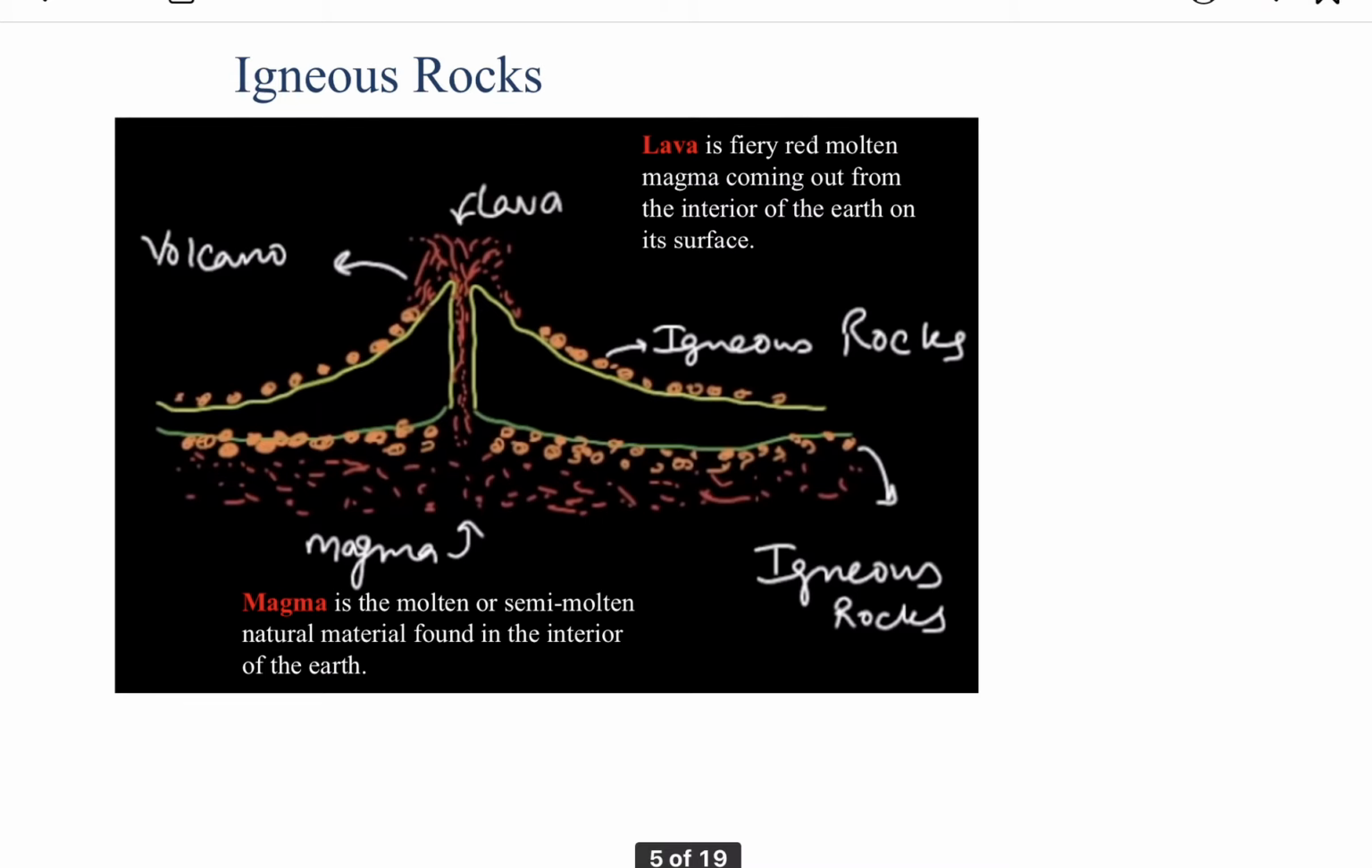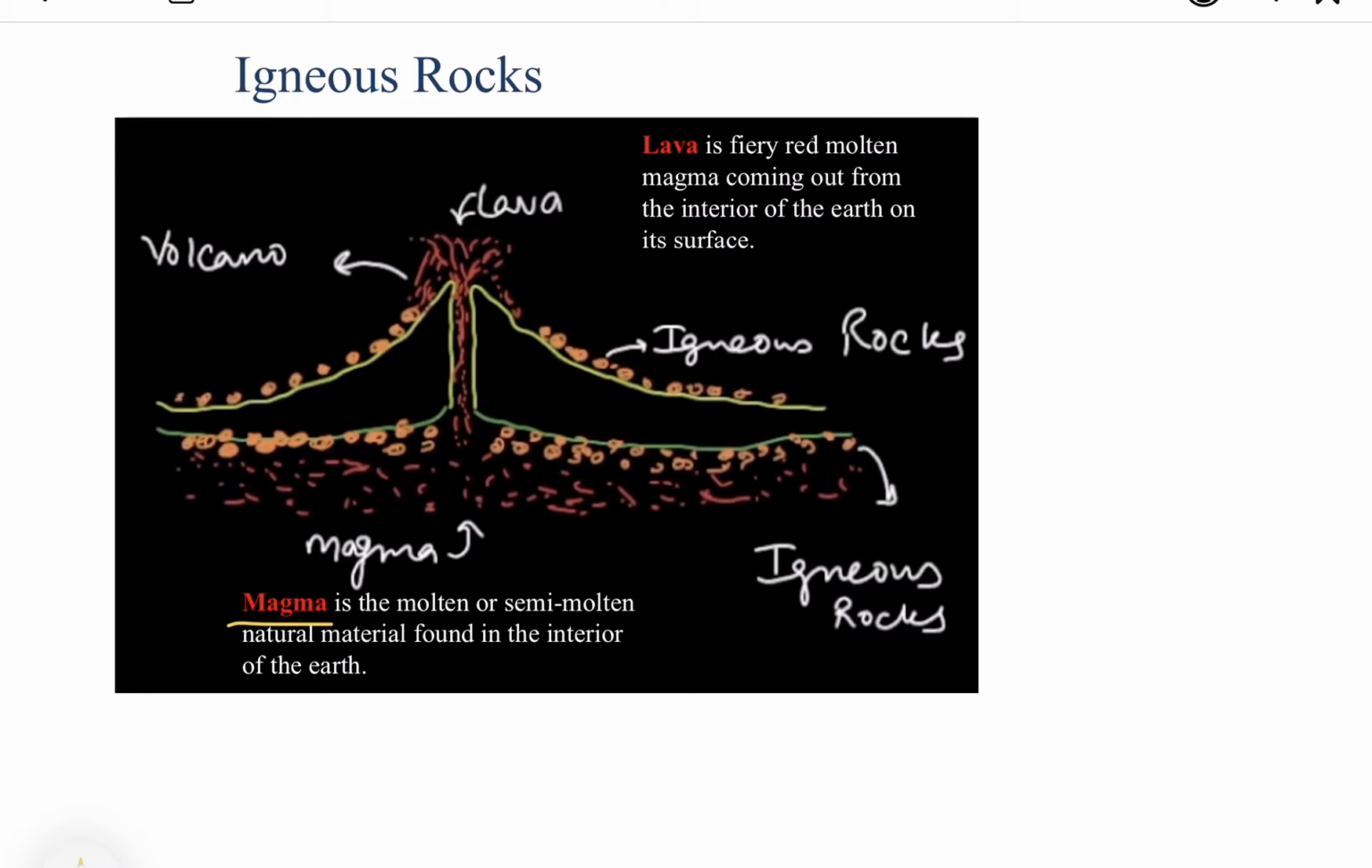Now this picture is the indication that the igneous rock is a result of volcanic activity, means igneous rock जो बनती हैं वो volcanic eruptions से बनती हैं. Now here the two words are there. The first one is the magma. Magma is the molten or semi-molten natural material found in the interior of the earth. And what is that molten or semi-molten natural material? That the rocks are in liquid form.